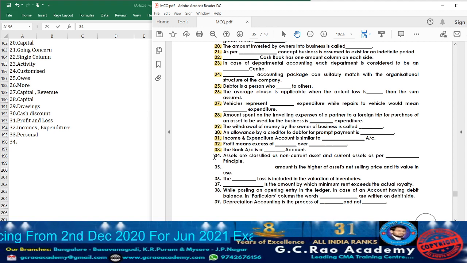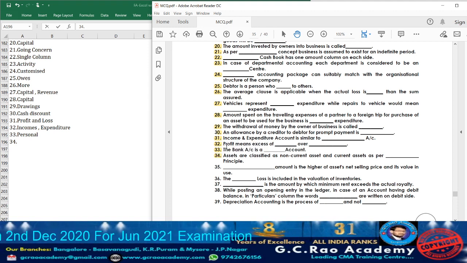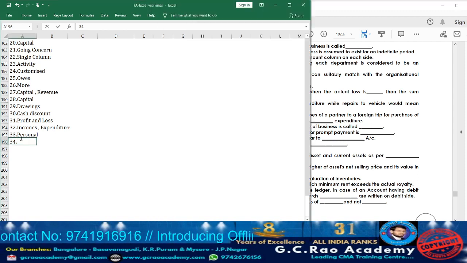Now let us move on to question 34. What they are telling? Assets are classified as non-current assets and current assets as per dash principle. Going concern principle, because by taking into consideration the benefit whatever they are going to add to the organization, those will be classified as non-current asset and current asset. So it is as per which principle? Going concern principle. So take down going concern.